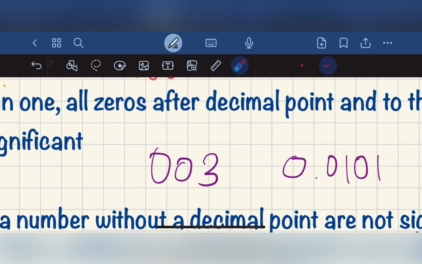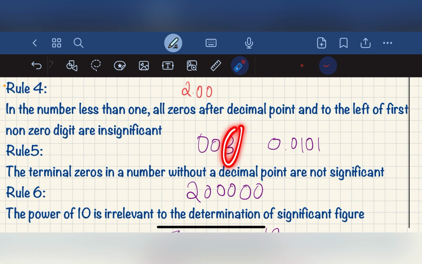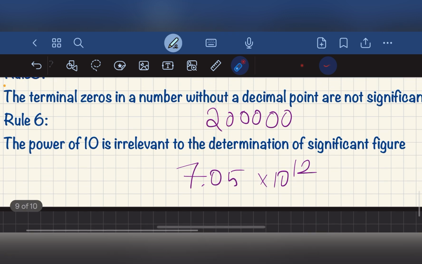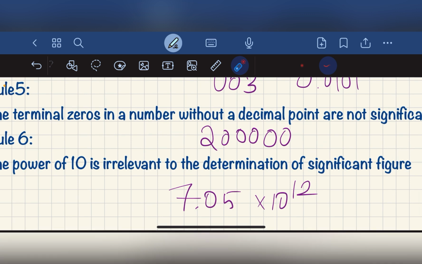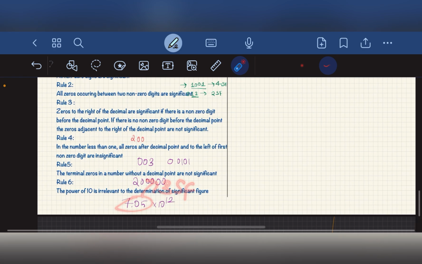Here there is no decimal point, so only the 3 is significant, so we have only one significant figure. The terminal zeros without a decimal point are not significant, only 2 will be significant. The power of 10 is irrelevant, so 7.05 has only 3 significant figures.